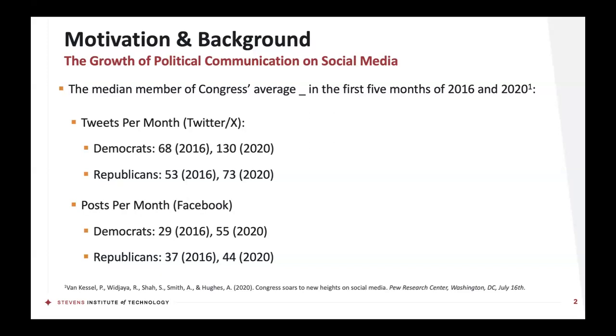Looking at Twitter or X, they found that Democrats in 2016 on average in the first 5 months had tweeted 68 times, and in 2020 had tweeted 130 times. Republicans had tweeted 53 times in 2016 and 73 times in 2020. And we see a similar pattern on Facebook. So both parties' elected officials were tweeting and posting substantially more.